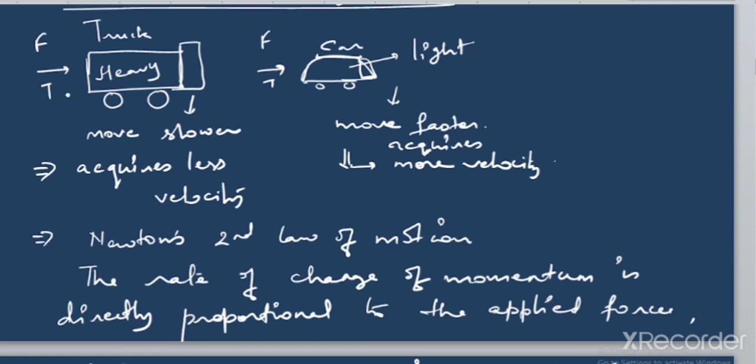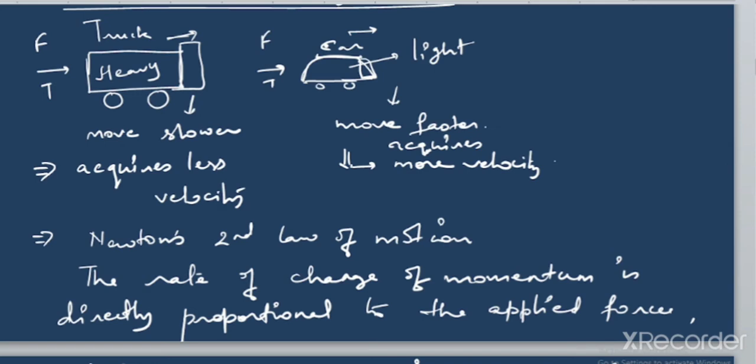Here the force was applied in this direction, so the motion was in this direction as well. Here also the force was applied in this direction, so the motion of the car was in this direction only. So we can say that the rate of change of momentum of a body is directly proportional to the applied force, which takes place in the direction in which the force acts.